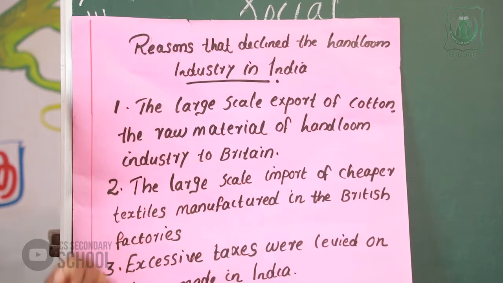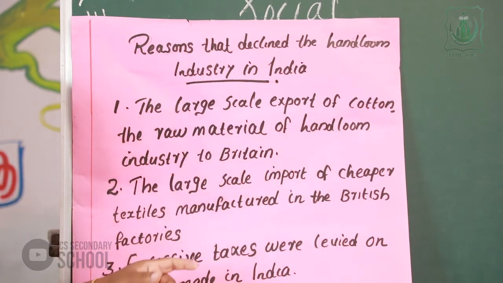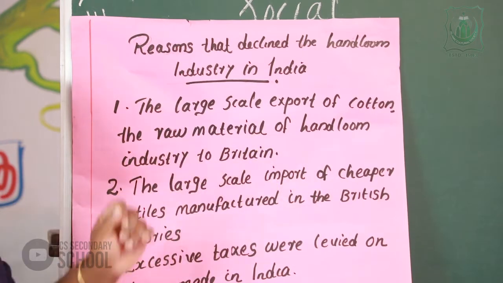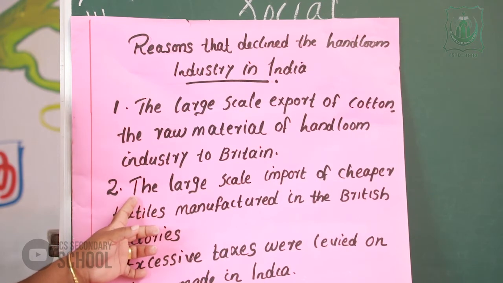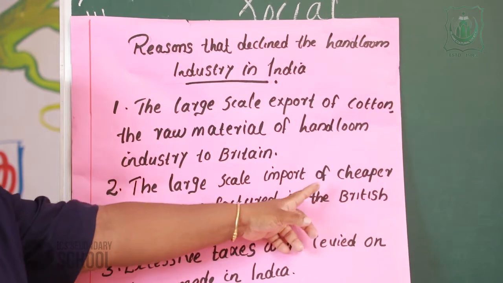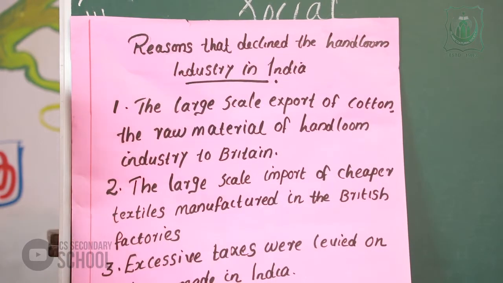This was the first reason for the decline of handloom industries in India. The second reason is the large scale import of cheaper textile manufactured in the British factories.